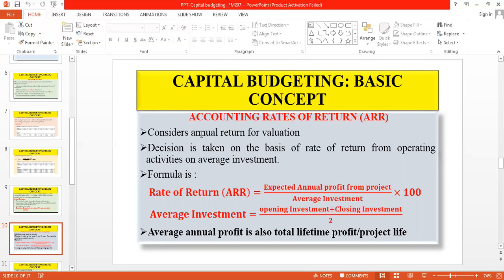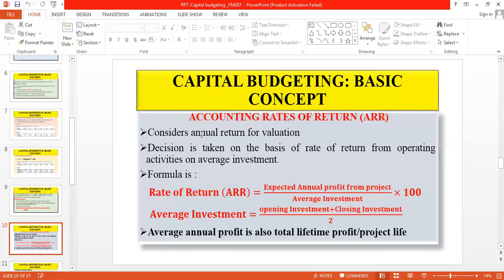It may be 4 years, 5 years, 10 years, or sometimes more than that. So in each year, it will make some earnings, and we have to consider the average of that earning, which is called annual return. And the calculations or decisions will be made on that basis.